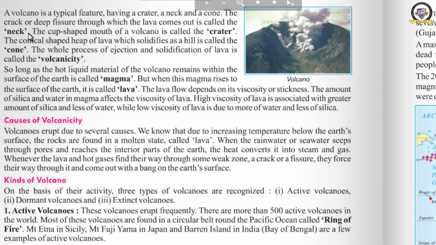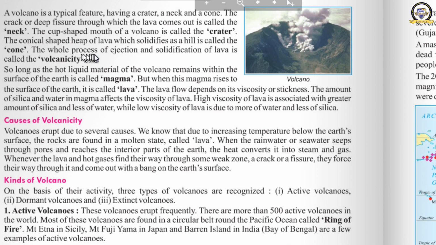The cup-shaped mouth of a volcano is called a crater. The conical-shaped heap of the lava which solidifies as a hill is called the cone. This is the lava which has cooled down and solidified. This is known as the cone.